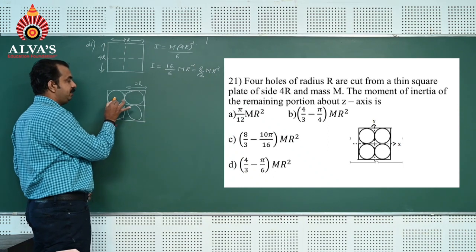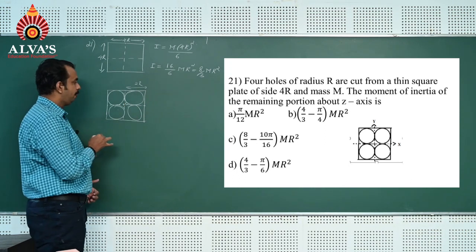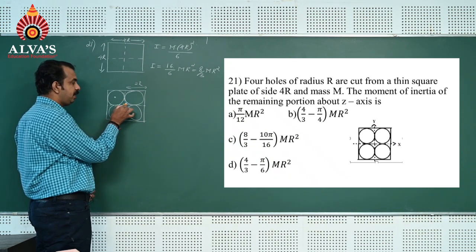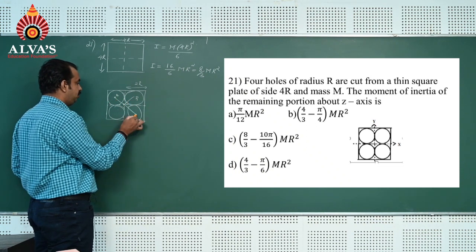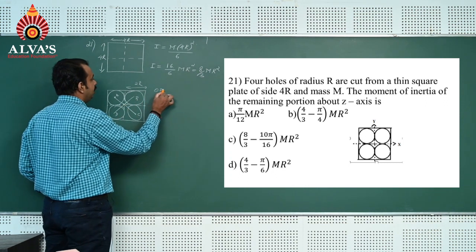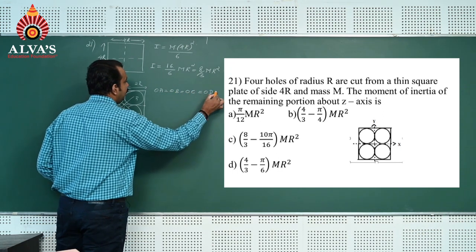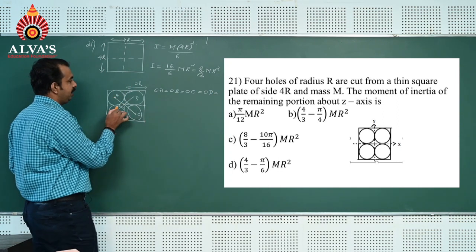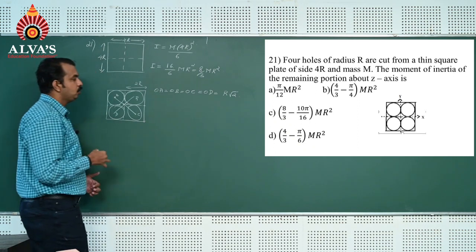To find the moment of inertia of each disc about point O, this center, I would like to take as point O. The distance from the center of each disc to the center of the square plate is required. This is A, this is B, this one is C, this one is D. That means OA is equal to OB is equal to OC is equal to OD, which is r into root 2.